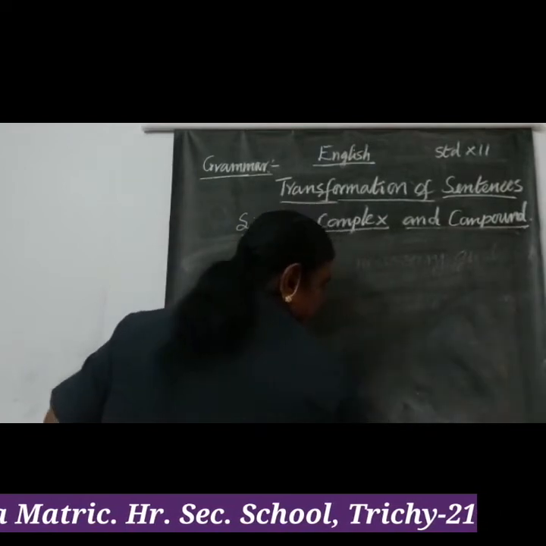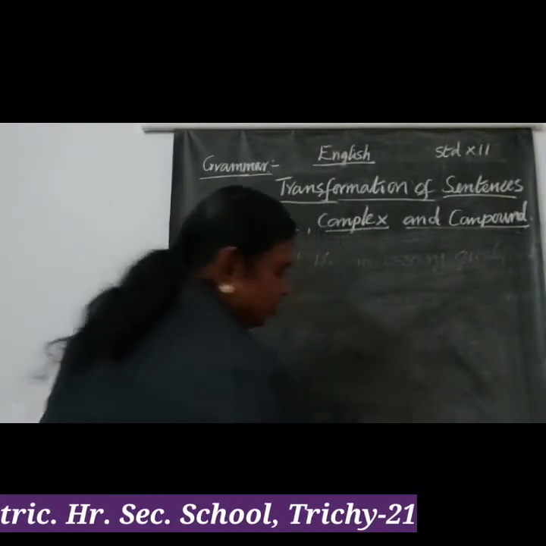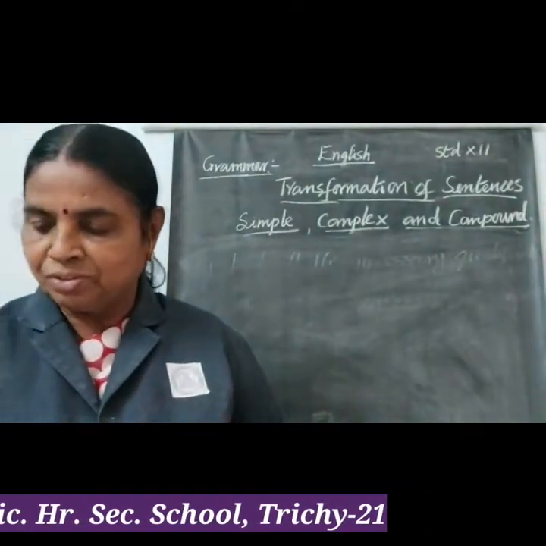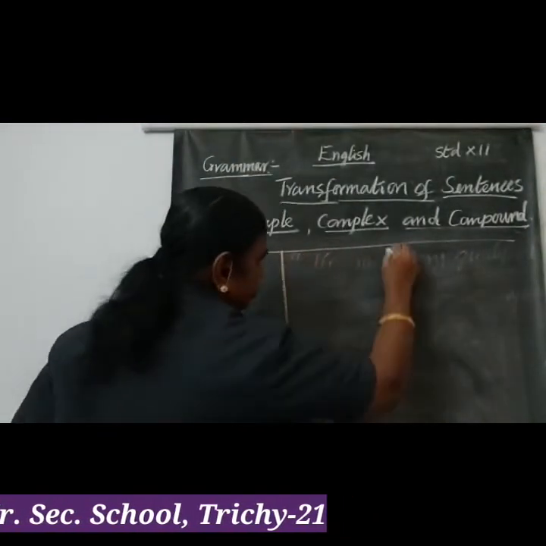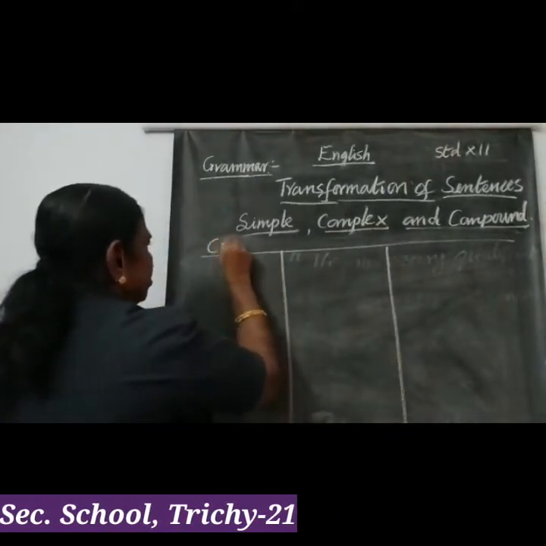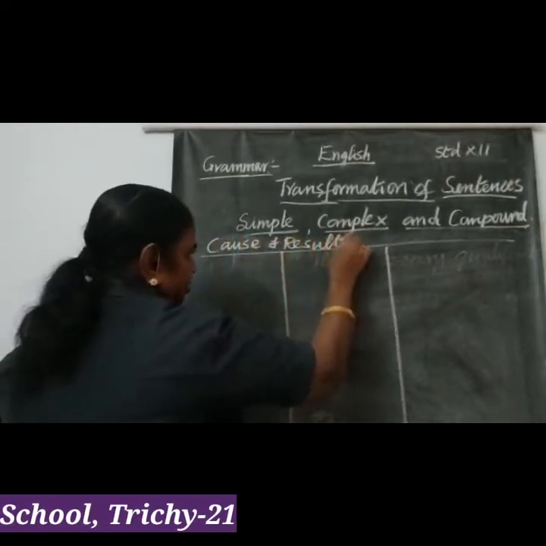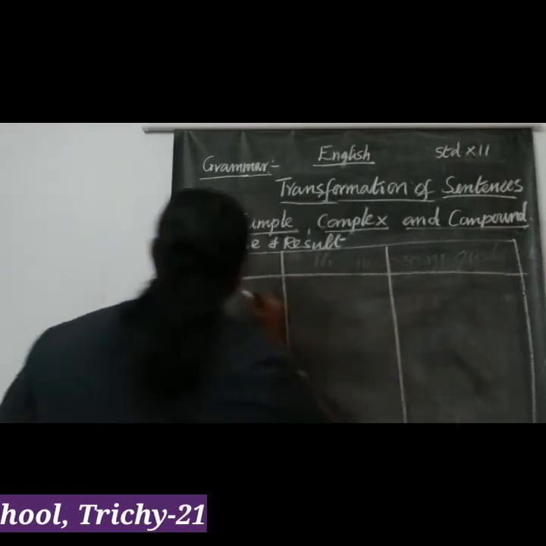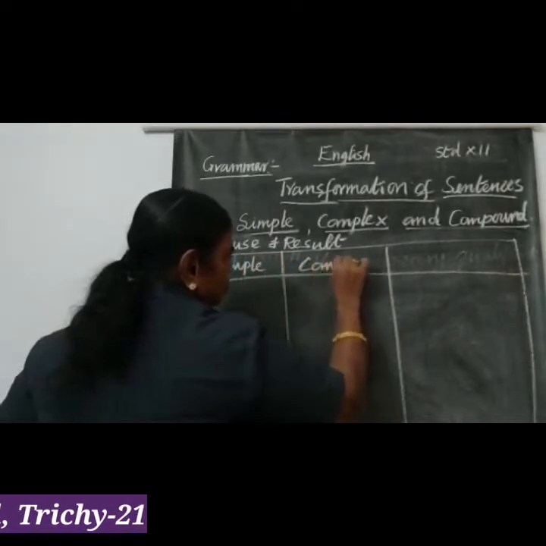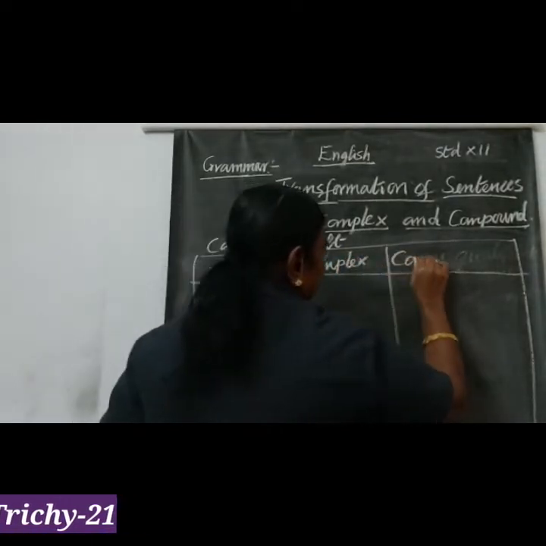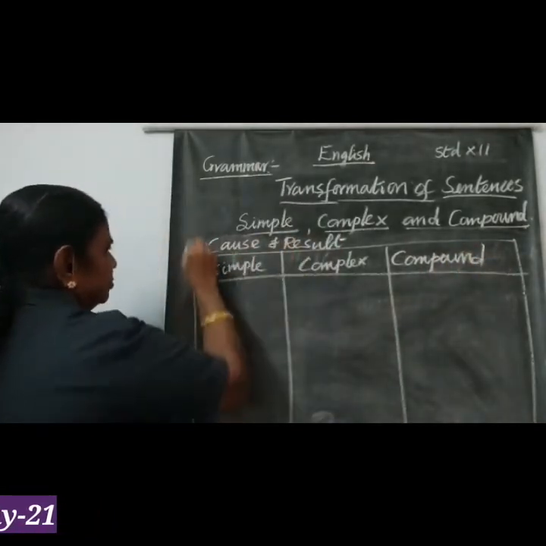So now, what we have seen in the previous class and also now, we can make it a table column so that you can easily understand it. So we make it a different way. The first one is cause and result. Under this, write simple, complex, compound. And just go through now. First, cause and result.